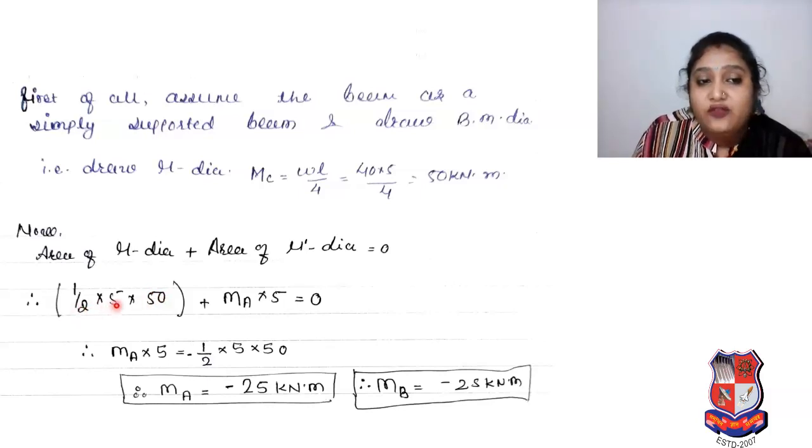So 1/2 into 5 into 50 plus the area of the Mu dash diagram, your rectangle diagram. In that, moment at A, moment at B, and no load in between, but the span was 5 meters, so MA into 5 is equal to 0. We have to simplify this term. So MA into 5 is equal to, that term will go that way, minus 1/2 into 5 into 50. So MA will be minus 25 kilonewton into meter. MA is equal to MB, so MA is equal to minus 25. So MB is also equal to minus 25 kilonewton into meter.